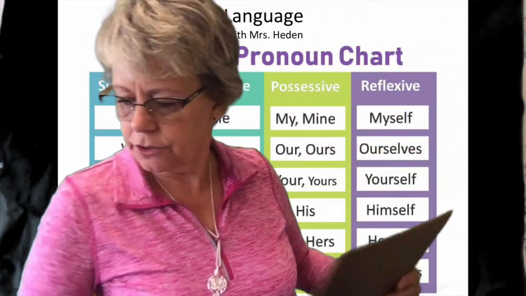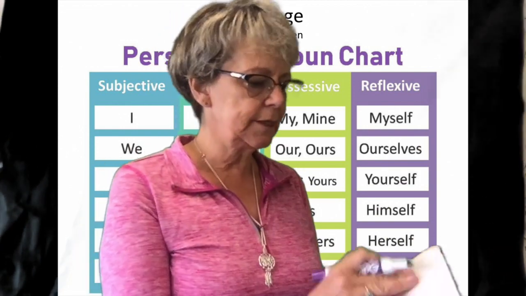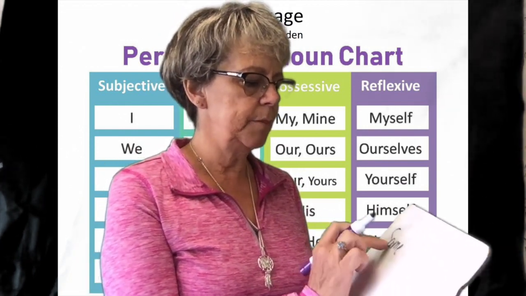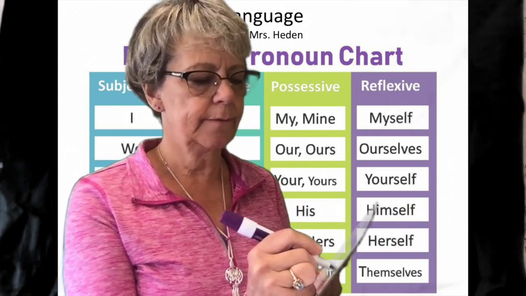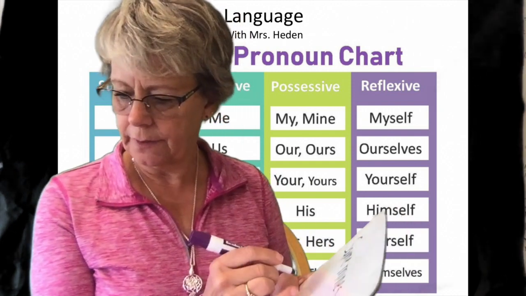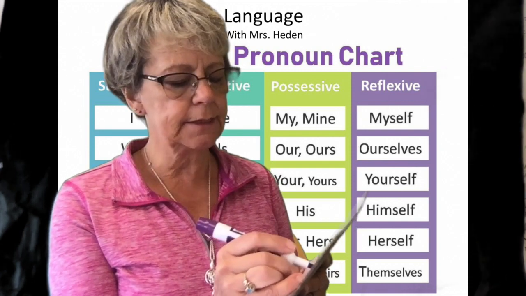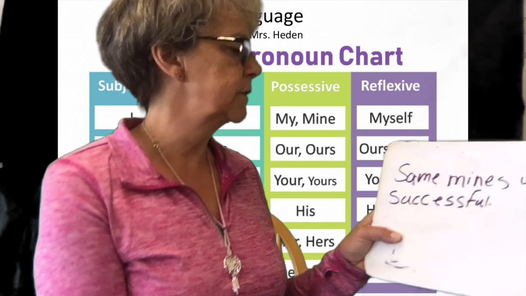All right, let's look at the first sentence. It says, some mines were successful. Some mines, that's like where they get it. Were, we know what our linking verb is. Successful, S-U-C-C-E-S-S-F-U-L. Some mines were successful.